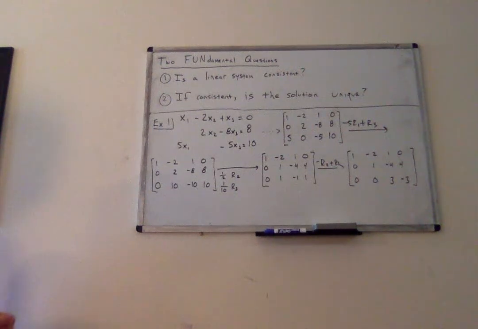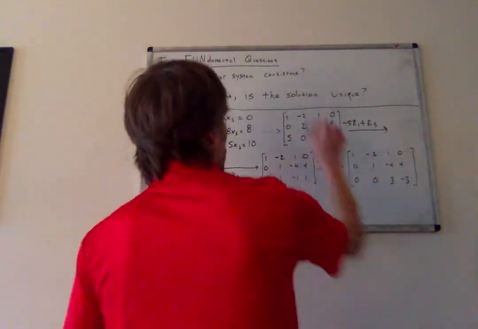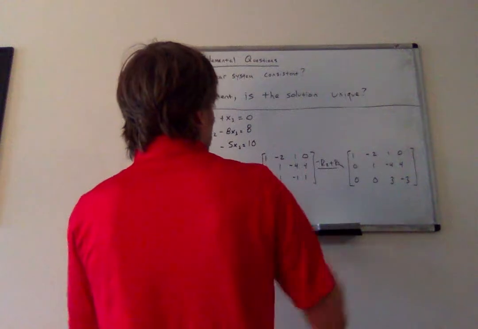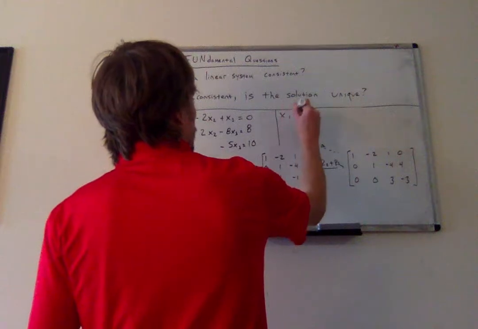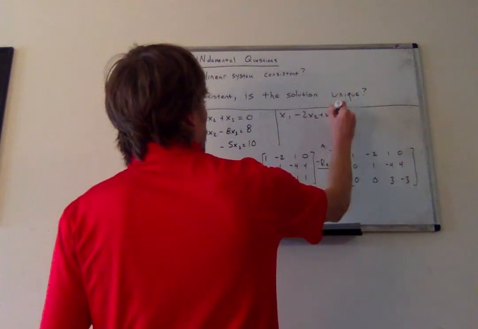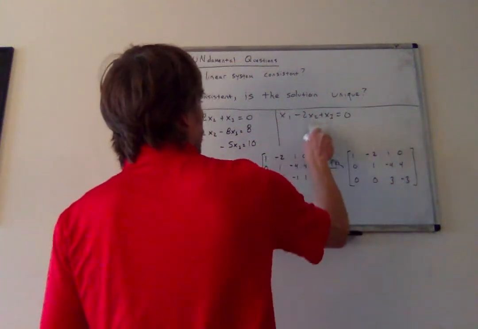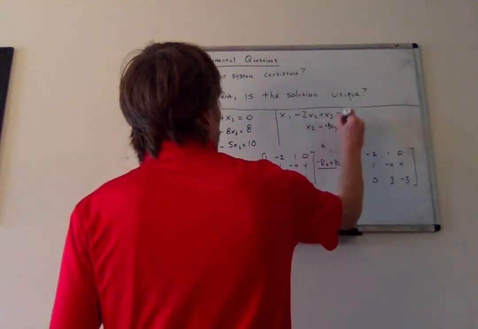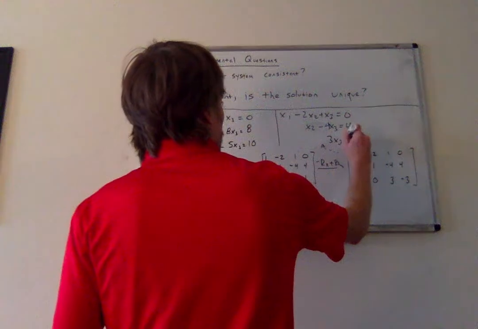All right, so I now have an equivalent linear system given by this matrix here. I'm going to erase the first step of this row operation to get it. The equivalent linear system given by this matrix is x1 minus 2x2 plus x3 equals 0. 2x2, or sorry, I've divided by 2 here, so x2 minus 4x3 is equal to 4. And finally, 3x3 is equal to negative 3.